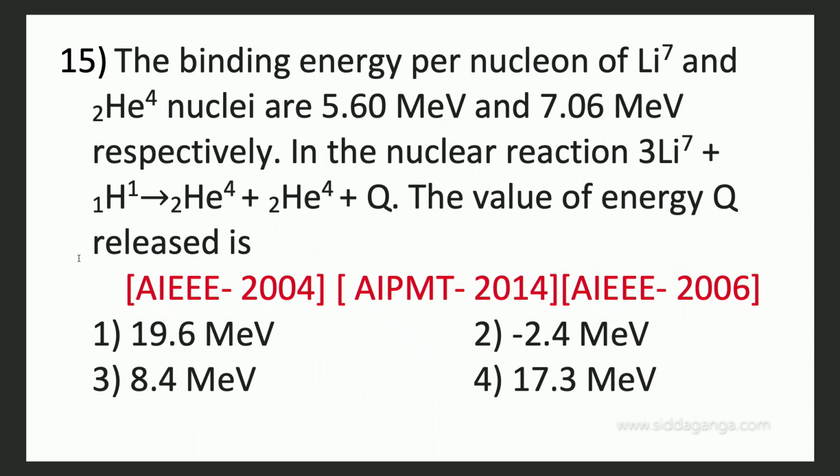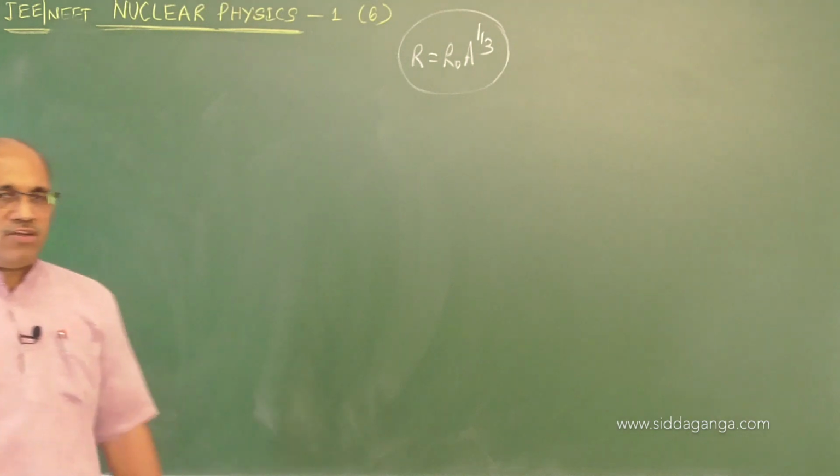The binding energy per nucleon is given as 5.6 MeV for lithium and 7.6 for helium. In the nuclear reaction, find the value of energy released. It appeared in 2004 or 2014 and 2006. Binding energy per nucleon is given.